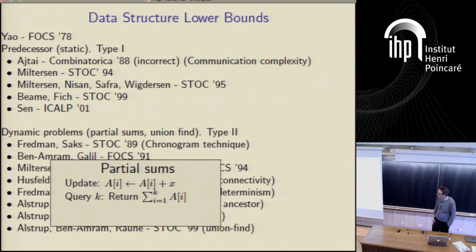Down here, the classic problem is the partial sums problem. This is a dynamic data structure problem: we have some array A, and we're given an index i and a value to update it with, and we add that value to the ith element of the array A. Then a query asks for the sum of the first k elements. So notice we have updates, where we give an index and a value, and we have a query that has a k. So there are many different sorts of queries. Right? Okay.